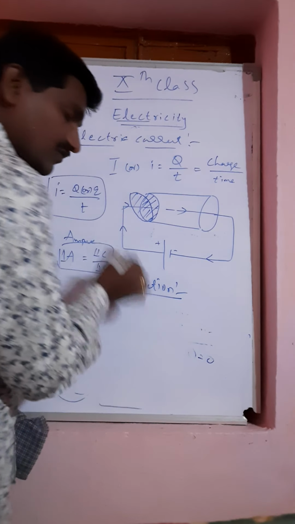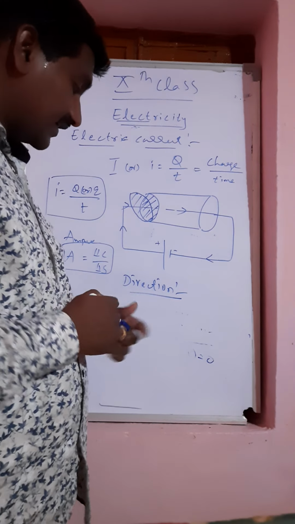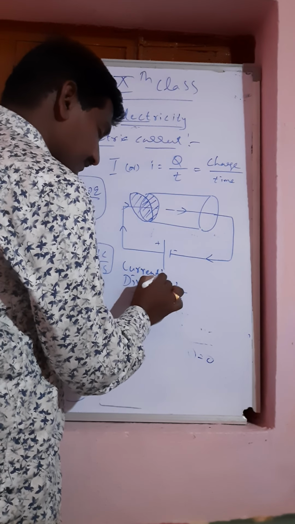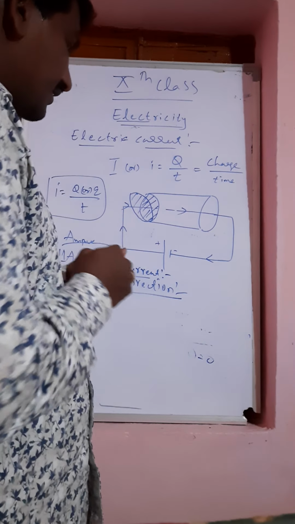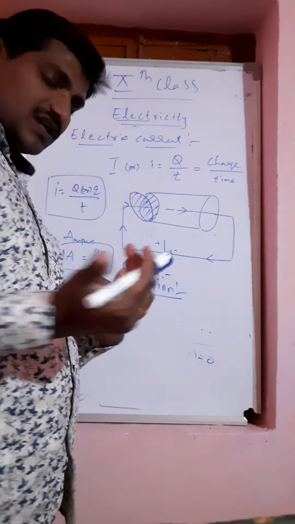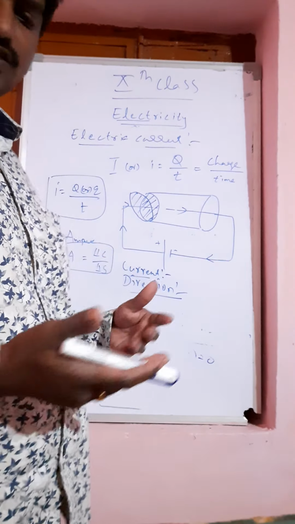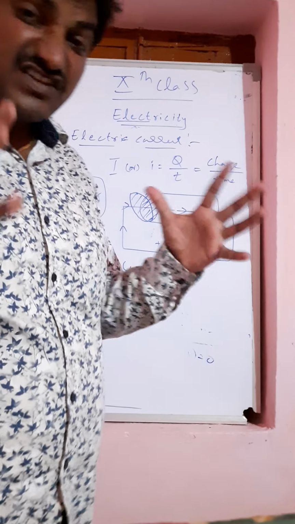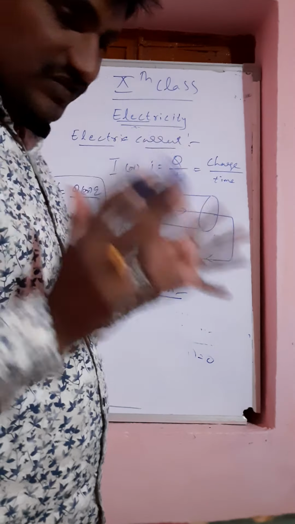Direction is the most important part of current. What is current direction? Before this, we have studied the properties of charge, types of charges, positive charge and negative charge. Positive charge means a deficiency of electrons and negative charge means an excess of electrons, meaning the number of electrons is more.